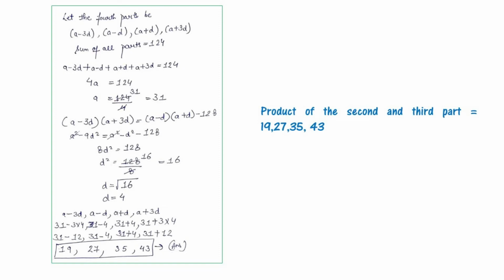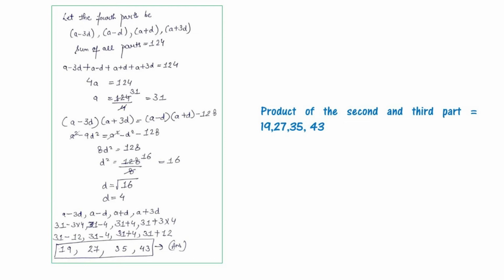Then the a value will be 124 divided by 4, that is 31. Now (a minus 3d)(a plus 3d) is equal to (a minus d)(a plus d) minus 128. That will be a square minus 9d square is equal to a square minus d square minus 128. That will be 8d square is equal to 128.